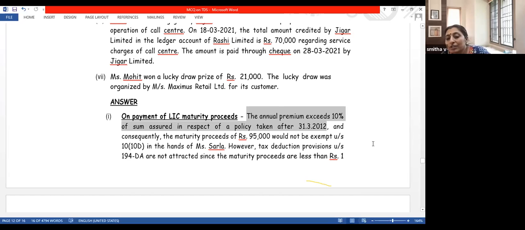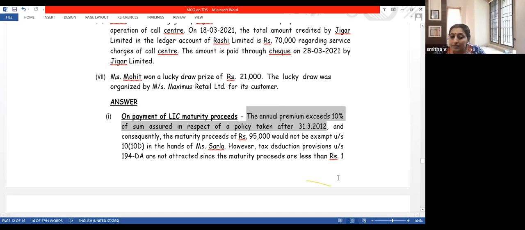Now, 15G, if his income is about 2,50,000, I would advise you no. Nimya, it is not advisable. It is not advisable to give a 15G if your taxable income is about 2,50,000. Okay. So Veena, I hope you go through the 10(10D) exceptions. Please go and read that.